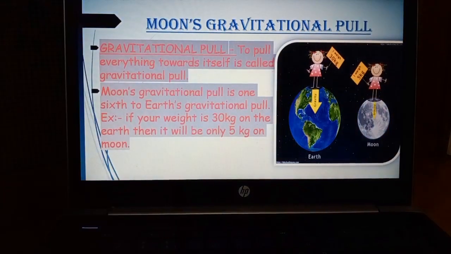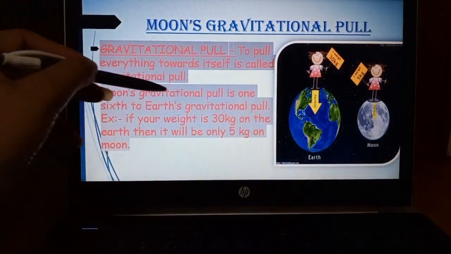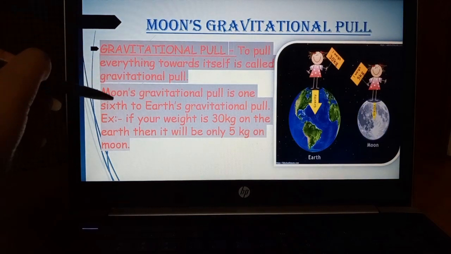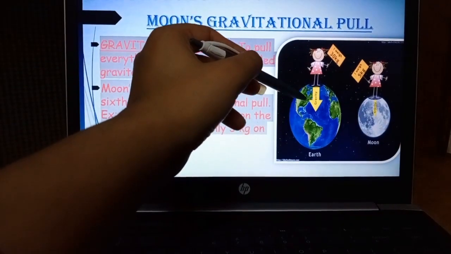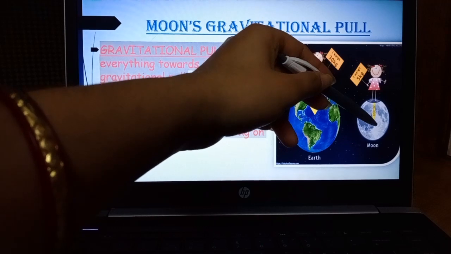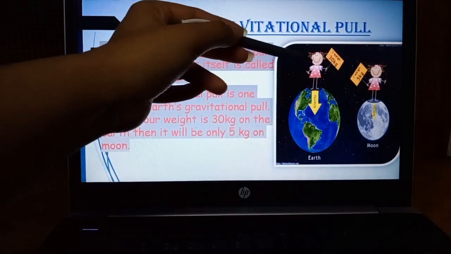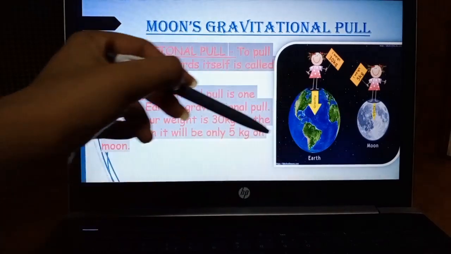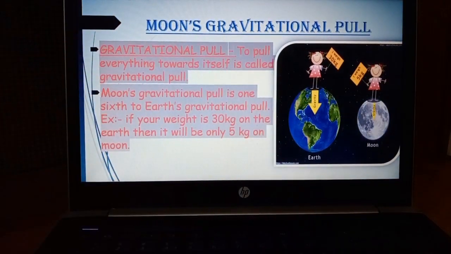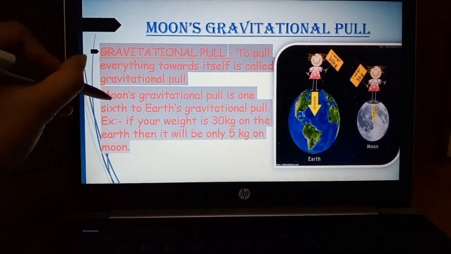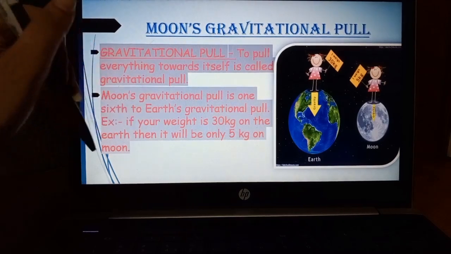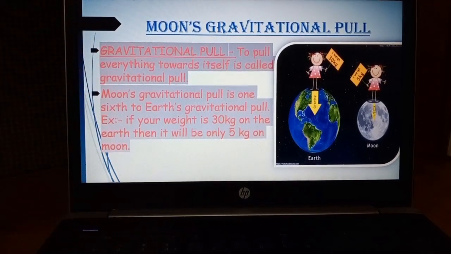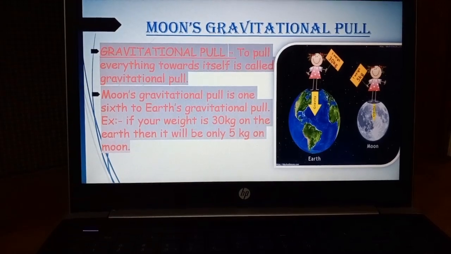Are you getting the meaning of this point? The moon's gravitational pull is 1/6 of the earth's gravitational pull. If your weight is 30 here, then your weight will be 5 kg there on the moon, meaning 30 divided by 6, which is 5. It is an important fact, so remember that the moon's gravitational pull is 1/6 of the earth's gravitational pull.